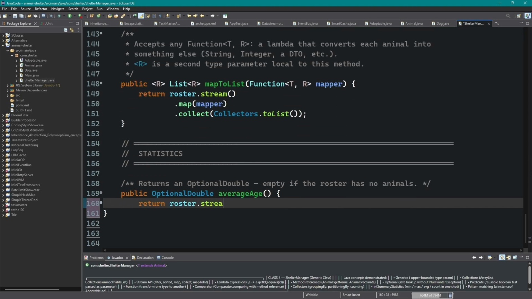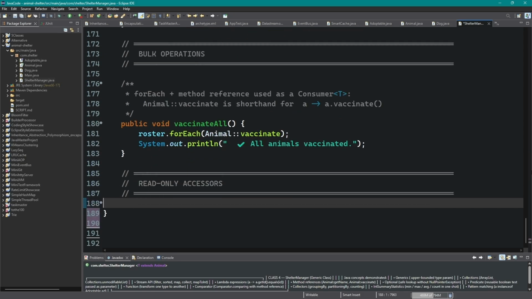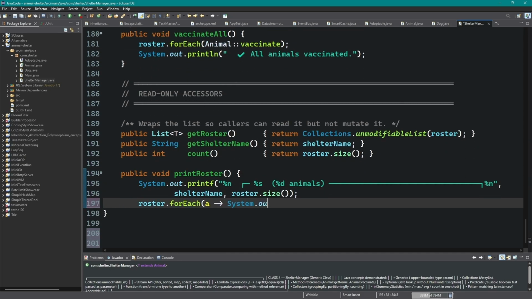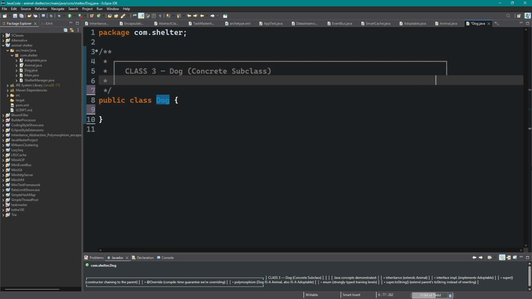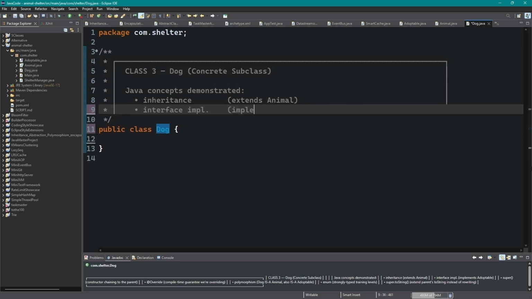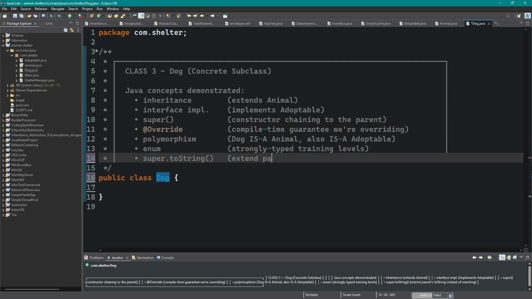Commons Lang's isBlank catches null, empty, and whitespace in one call. Capitalize normalizes any casing. Abstract methods, no body. Subclasses are forced to implement these or the compiler refuses to build. compareTo sorts by age.